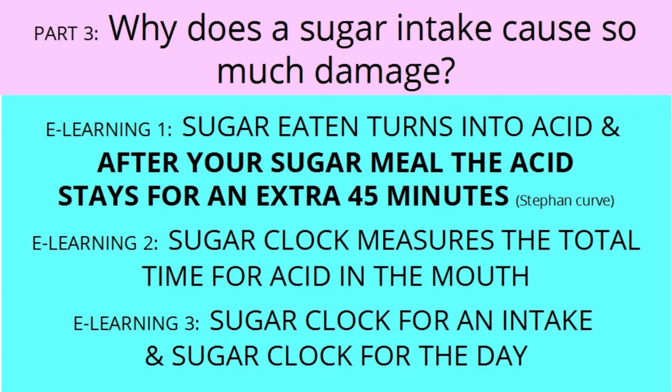E-learning summary. E-learning 1. Sugar eaten turns into acid, and after your sugar meal the acid stays for an extra 45 minutes. E-learning 2. Sugar clock measures the total time for acid in the mouth. E-learning 3. Sugar clock is for an intake and sugar clock for the day. Different types of sugar.